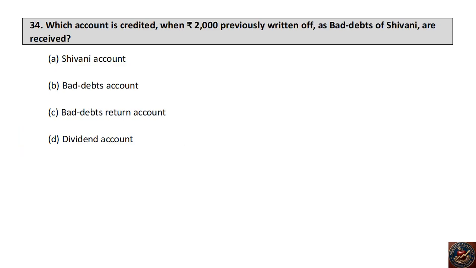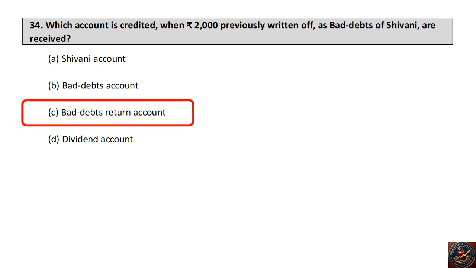Which account is credited when 2000 rupees previously written off as bad debts of Shivani are received? Shivani account, bad debts account, bad debts return account, dividend account. The right answer is bad debts return account.